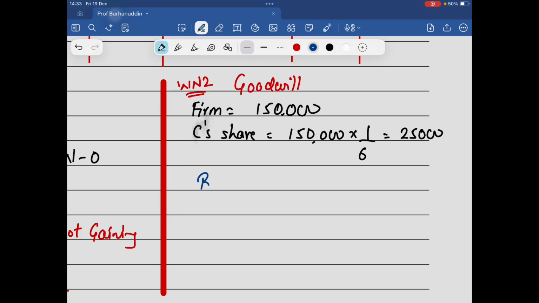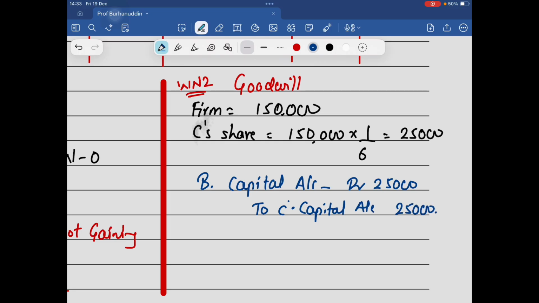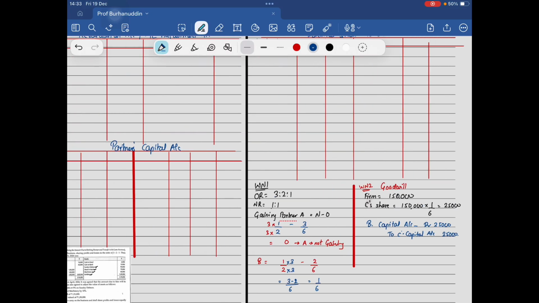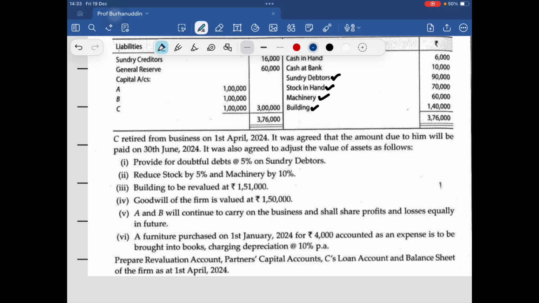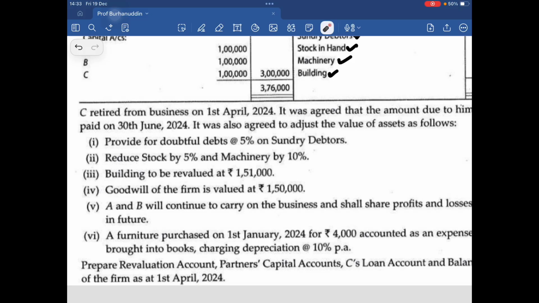So gaining partner debit: B's capital account debit. B has to give 25,000 to C because B has taken his share. Sure? So now we can start doing the question. These two are done, half of the question is done.